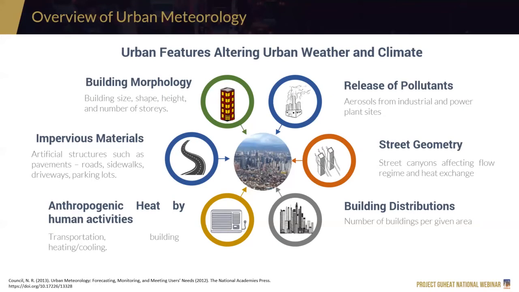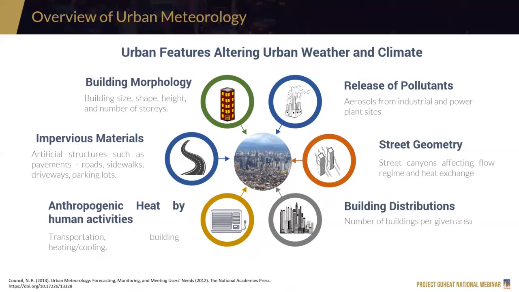Example, release of pollutants from aerosols sa industrial. We have street geometry, building distributions, gaano karaming building for a certain area. And also of importance is anthropogenic heat. This is the heat given off due to human activities such as transportation, exhaust from diesel engines, and we also have heating and cooling systems from different buildings.